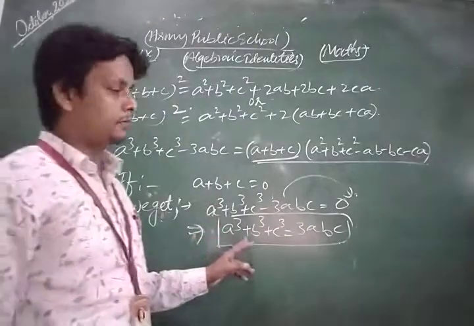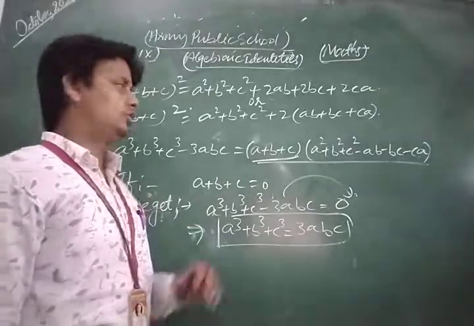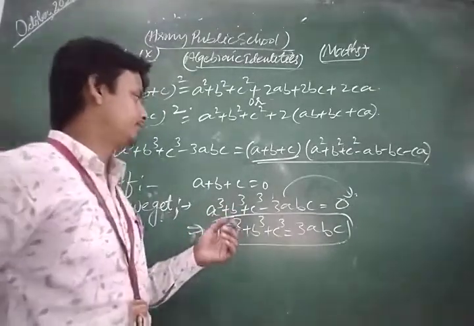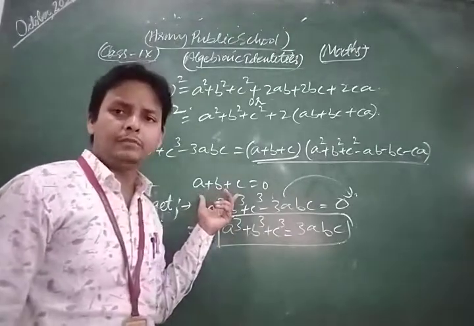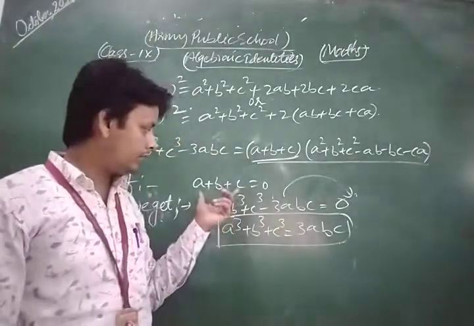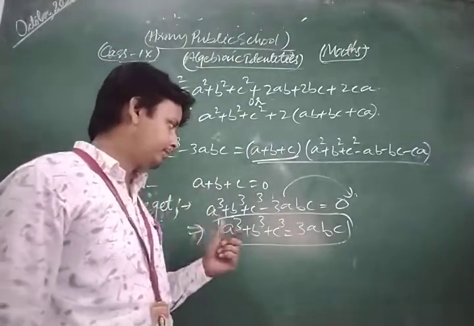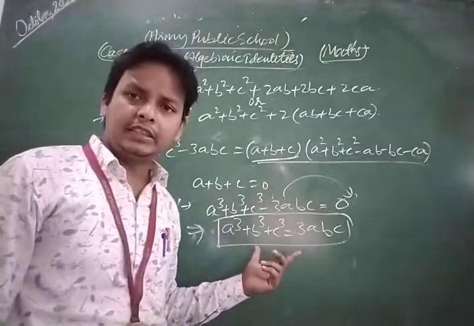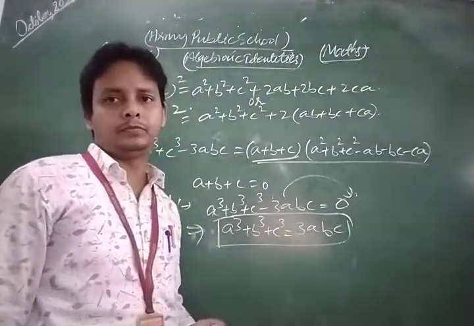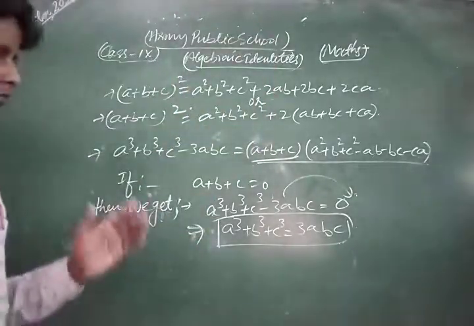In this way, this is also a very important algebraic identity related to your topic. If the value of a plus b plus c is equal to 0, then the value of a cube plus b cube plus c cube is equal to 3abc.